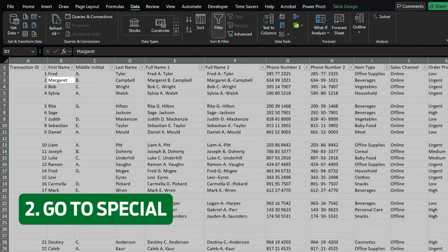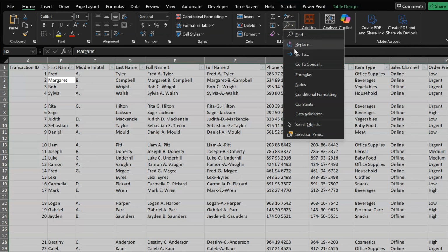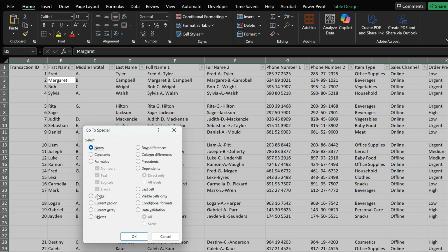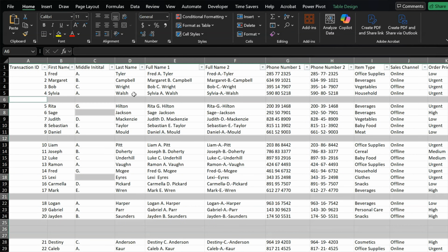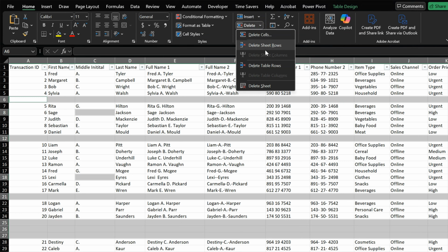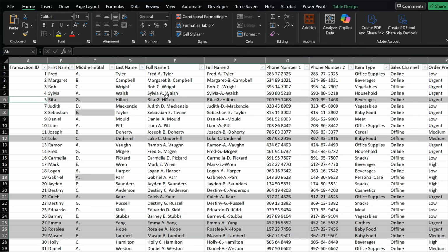The second option is using go to special. So go to home, click on this icon, click on go to special, click on blank, click OK. Now this is selecting all the blank rows. As you see, it has selected all the blank rows. Then click on home and then just click delete sheet rows, and now this will remove all the blank rows. So this is the second way.